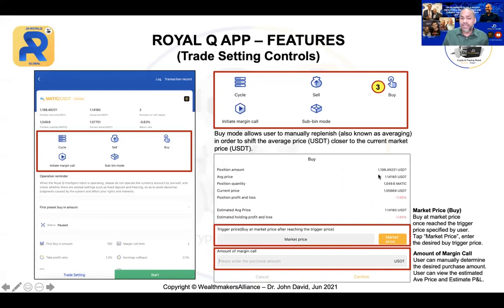So let's say, for example, you have 1198 USD, and you want to buy at 1,500. So you can put it in manually here. But if you want to follow the market, just click the yellow button here. Okay, now let me quickly show you that in the robot.